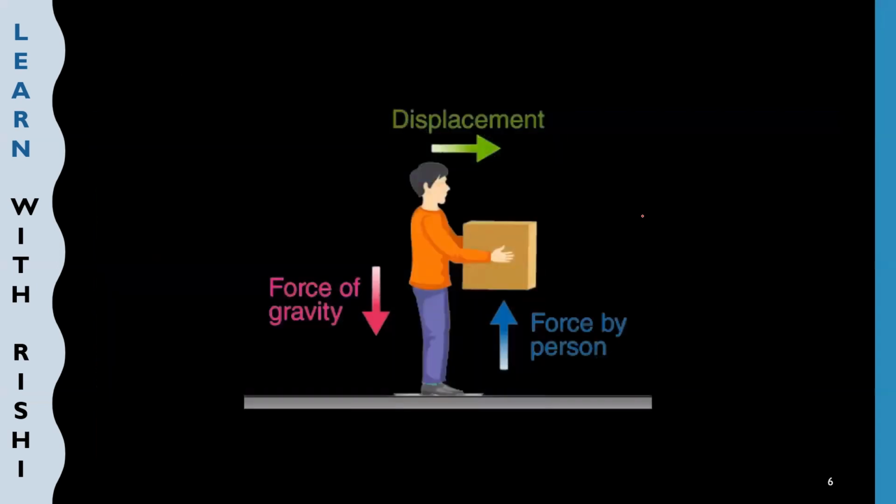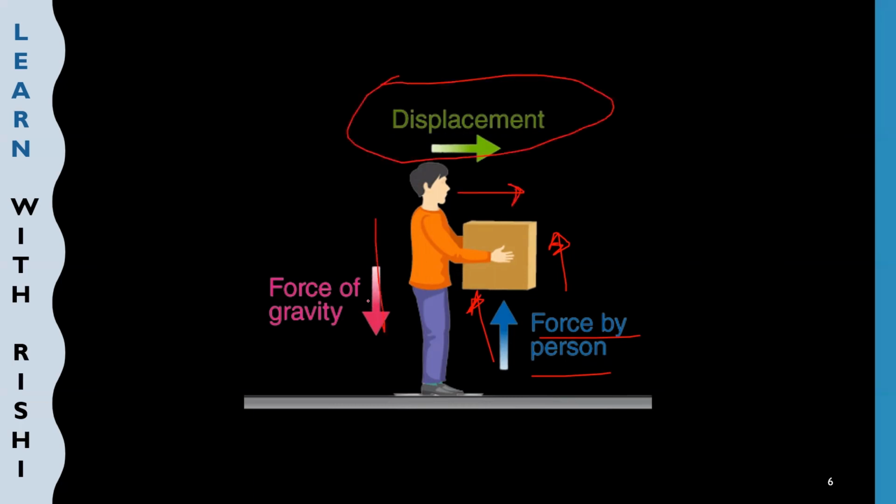Now let us see this picture. Here the boy is lifting up the object. So for lifting up the object, he is applying a force, the force by the person. So this is the force applied by the person to lift up the object. And now he is going to displace the object. So there is a displacement of the object.